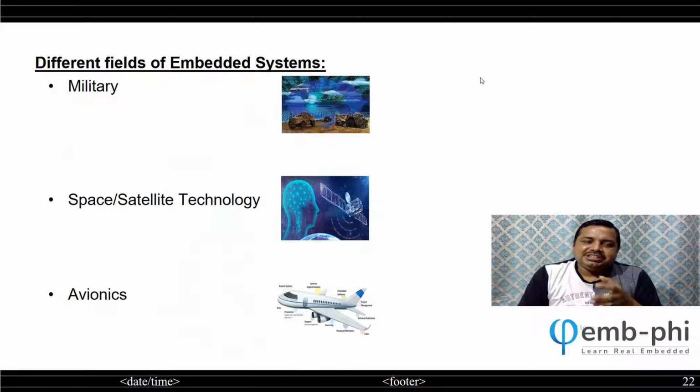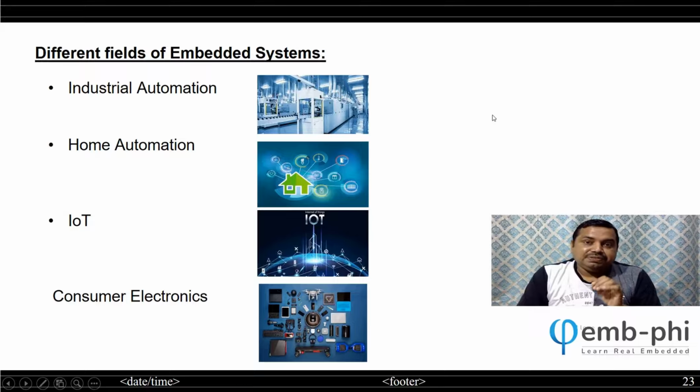Security systems like CCTV and many other security systems are coming. Then military applications like radar systems and missile systems are full of embedded systems. 100% embedded systems are used there. Then we have space technology, like satellite communication and other things, which is also full of embedded systems. Then it goes to avionics. This is all I am talking about, fields. In each and every field there are thousands and lakhs of products. There are many companies, thousands of companies in every field across the globe.